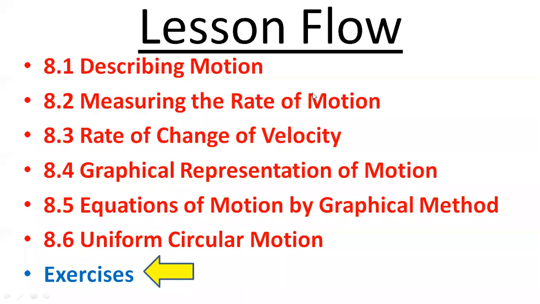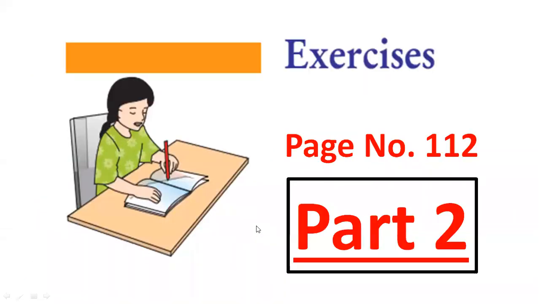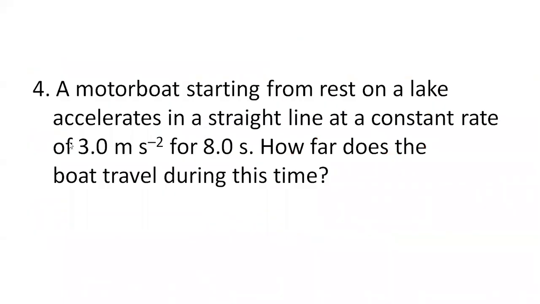Okay, so what we are going to discuss now is part 2 of our exercise. So let us begin part 2 of the exercise that is present on page number 112. Question 4, suppose let's say we completed till the 3rd question in the last session, we'll be completing from the 4th question now. In the 4th question they are saying there is a motorboat and all those things.